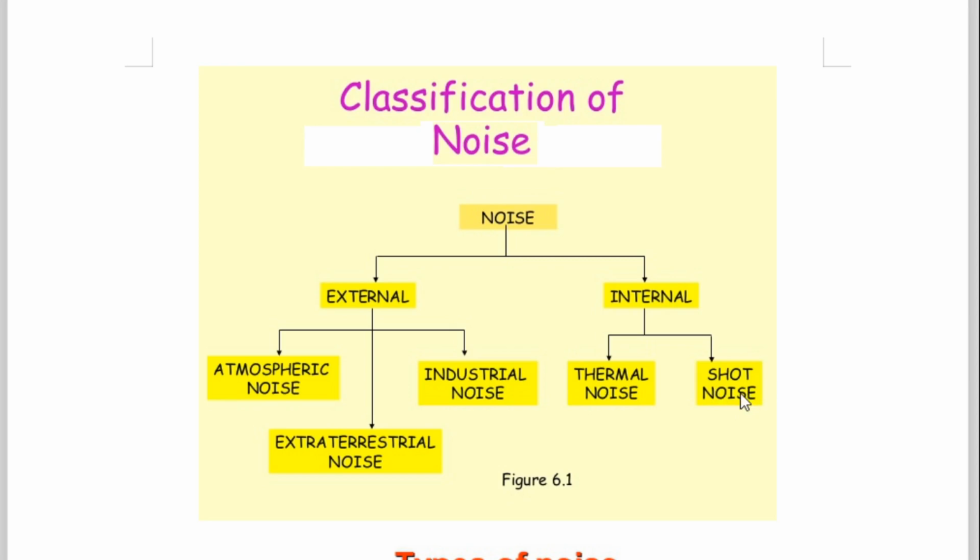A very high voltage is applied between anode and cathode, there are accelerating anodes, and the electrons are knocked out from the cathode. That is an example of shot noise. We are going to study all these things slowly. This is a general chart, you can say.